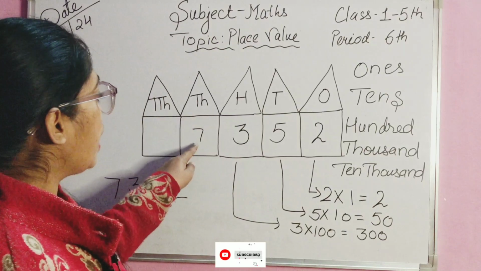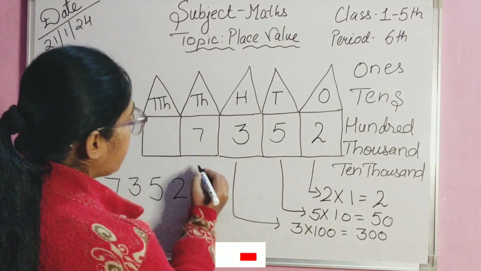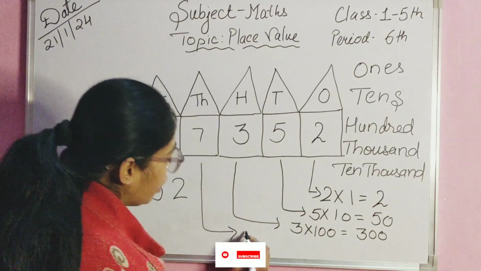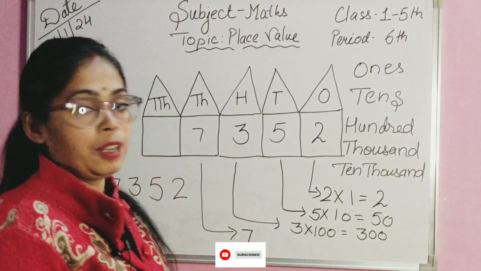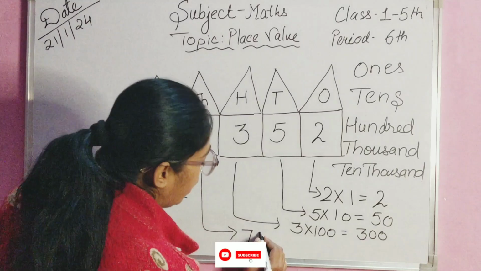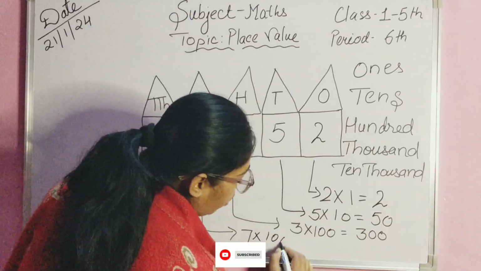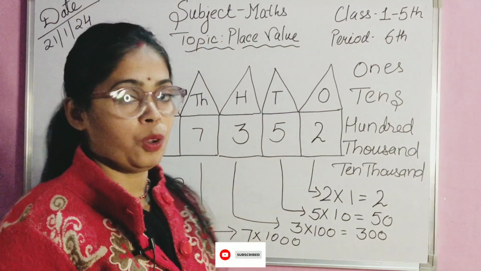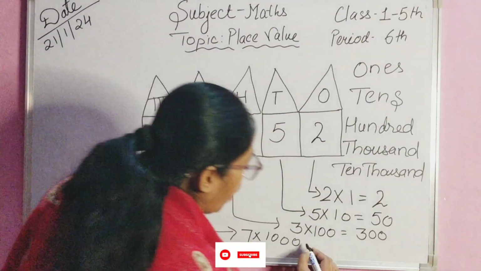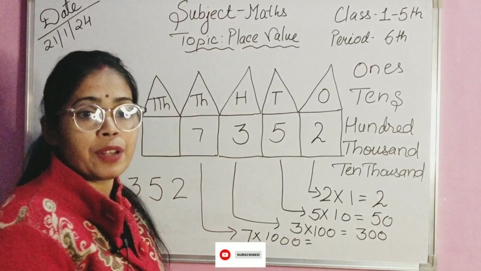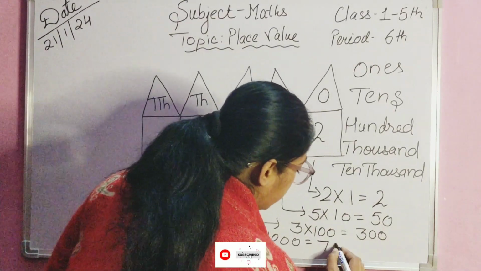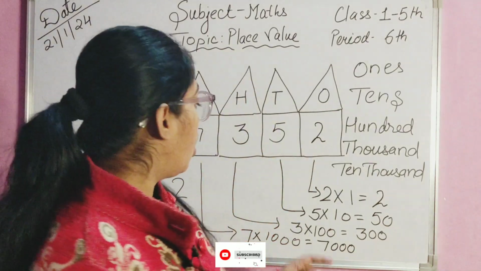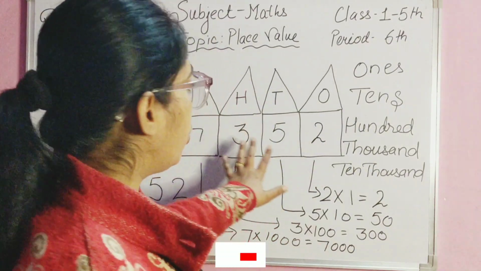Next, you can see at 1,000 place, which number is there? Number 7. Yes, very good, Ria. Number 7. So what we will do? We will multiply it by 1,000, and in 1,000 we write 3 zeros. So what will come? 7,000. Very good, very nice. Okay, so I think this is very clear to you, students.